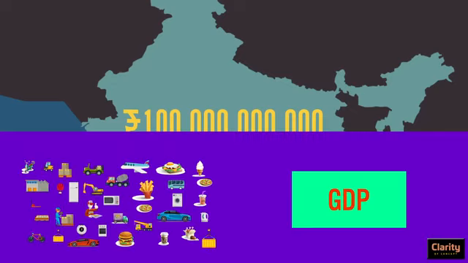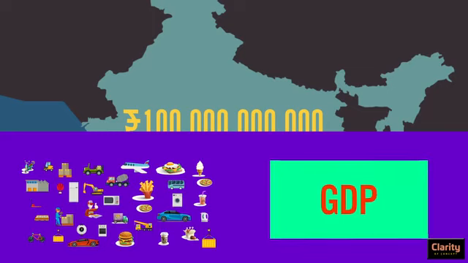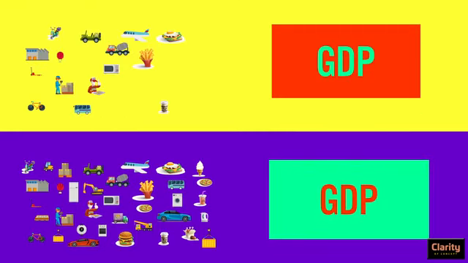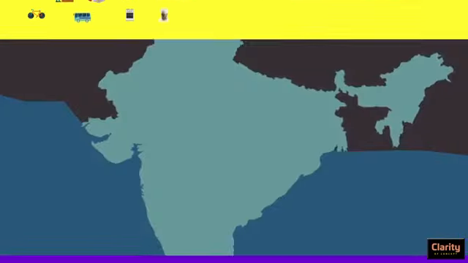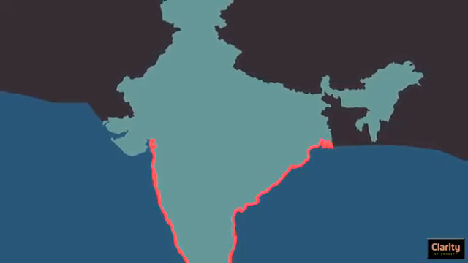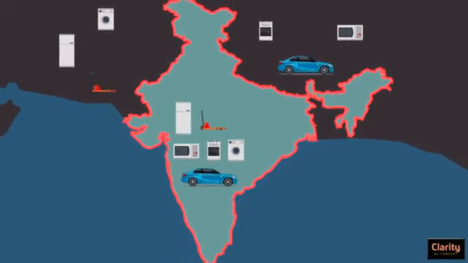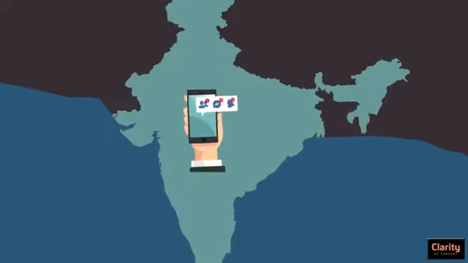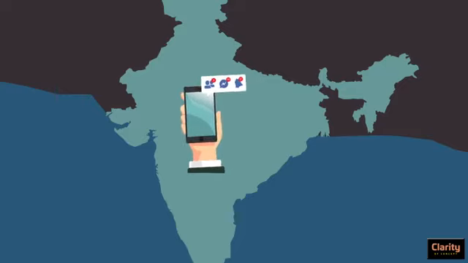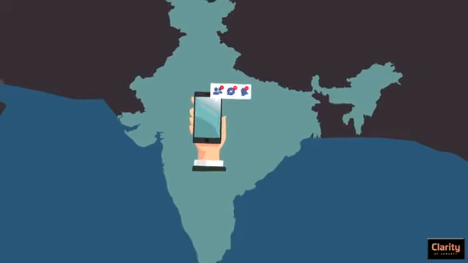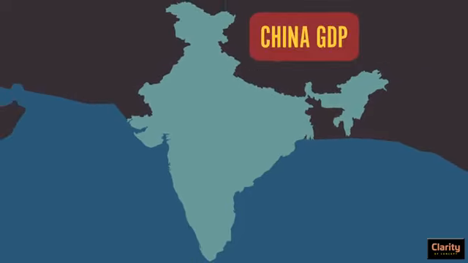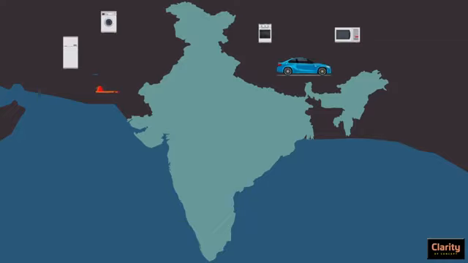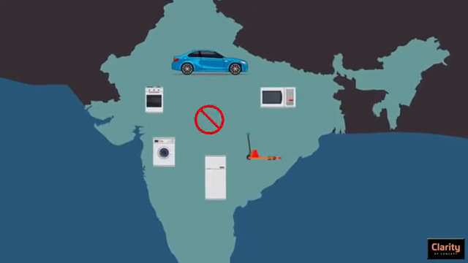If more and more goods are produced, higher will be the GDP. And if lesser goods are produced, less will be the GDP. GDP has geographical range. Only those goods which are produced within the boundary of a country are considered in the calculation. When you purchase a mobile phone that was imported from China, it is not added to India's GDP, but it is calculated in China's GDP. Hence, imported goods are not considered in calculation of GDP.